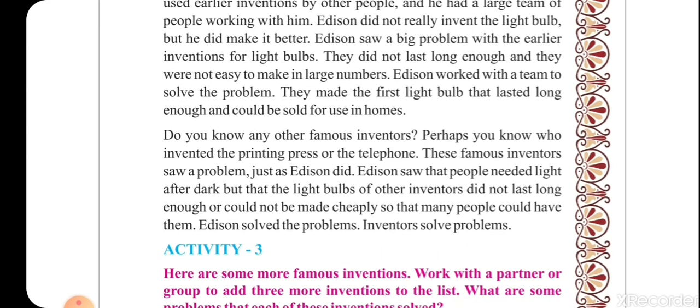Edison saw that people needed light after dark, but that the light bulbs of other inventors did not last long enough or could not be made cheaply so that people could have them. Edison solved the problem. Inventors solve problems.